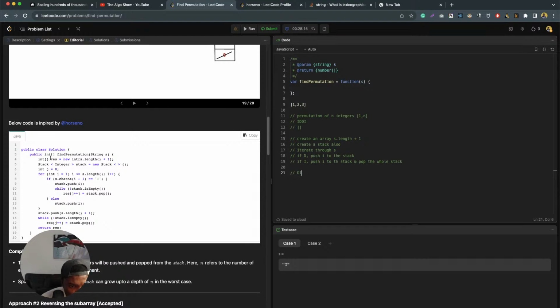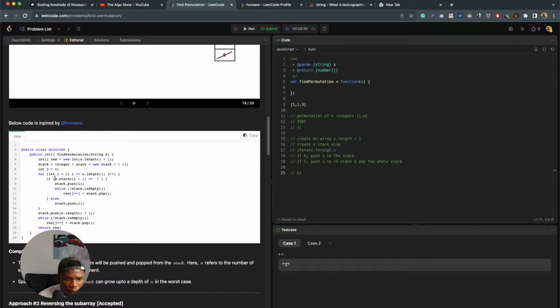So result is a new integer array of 3 because length is 2, so 3, and the stack is just a stack. So we start at i equals 1, i less than s dot length, which is 2. Why 1 less than 2? This is really going to run once.